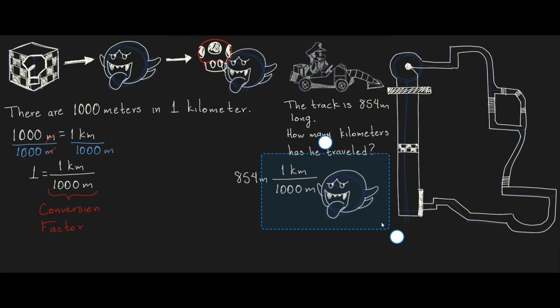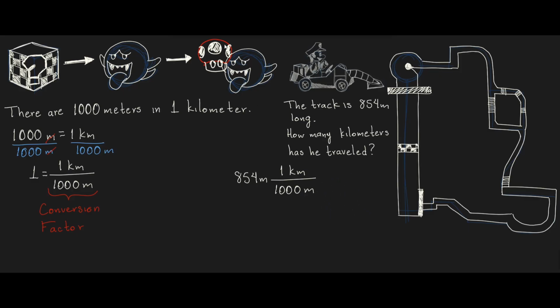But wait, why can't we do that? If you look at the whole equation, that factor 1 kilometer divided by 1000 meters is the same as 1. And what happens when we multiply any number by 1? You're right, we get the same number. Multiplying by a conversion factor is the same as multiplying by 1, which doesn't change the equation.